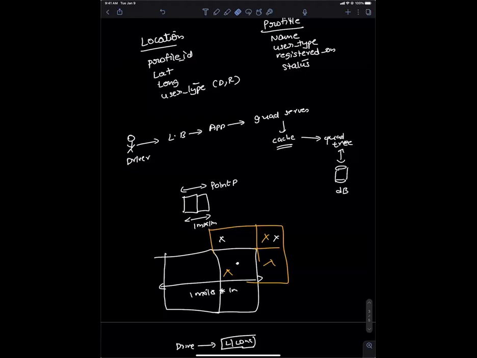You said you're sending in driver ID, you're sending lat long. That's all. Lat long and the driver ID. The driver ID will be in the profile ID here. So you're searching with the driver ID, you go to the table and you're updating it. Correct? Okay. That is what you said, right?